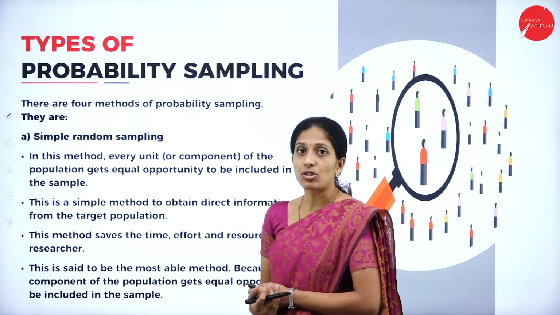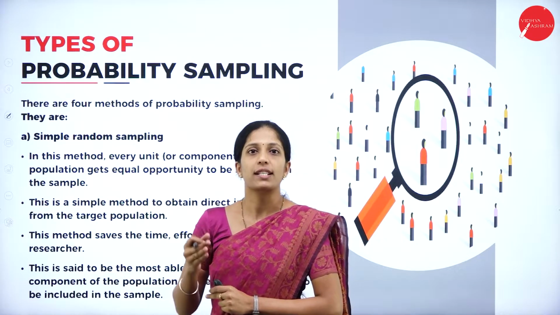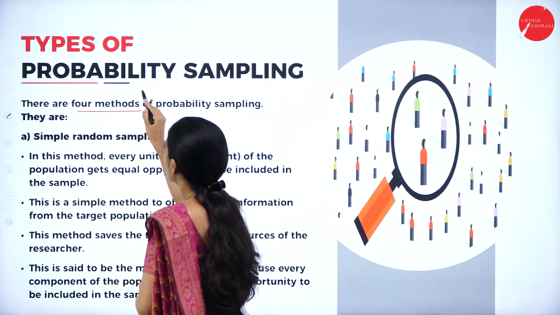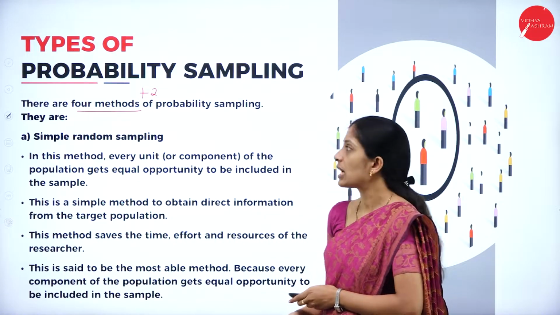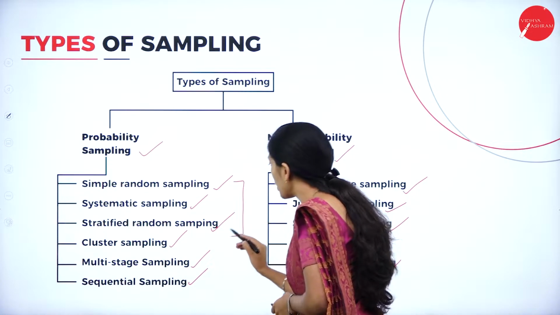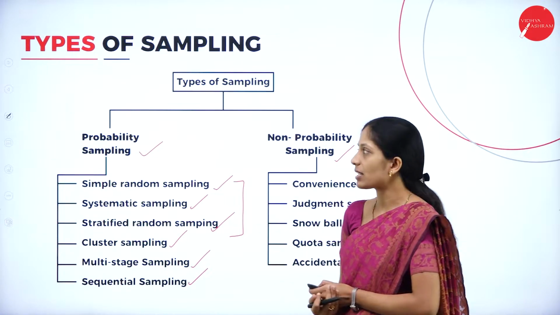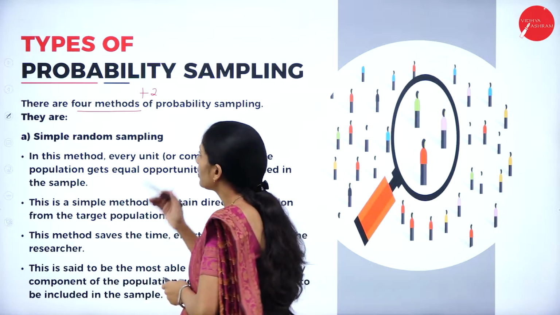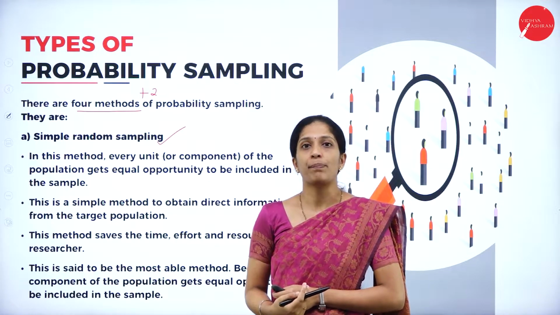Now, coming to the types of probability sampling. We have seen there are several types, and we shall discuss them individually. There are 4 methods, plus 2 extra methods, but these 4 methods are very important. I have told you there are 6 methods here, but these 4 are the most important, and the remaining 2 are also a part of probability sampling. The first one is simple random sampling. So what do you mean by simple random sampling?